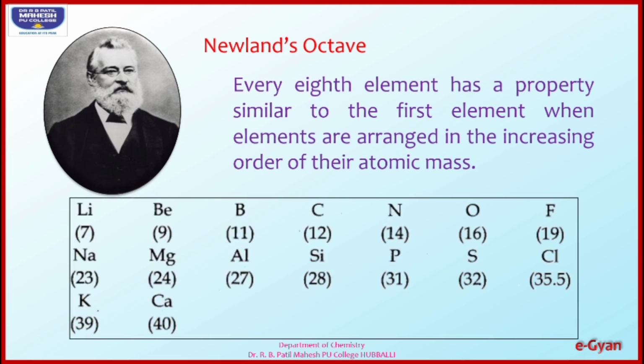Here we have an example. He placed lithium, beryllium, boron, carbon, nitrogen, oxygen and fluorine in a row. Next, the eighth element is sodium, which has a property similar to that of lithium. Magnesium is the eighth element from beryllium and both have similar properties. Aluminium becomes the eighth element from boron, which have similar properties. Like this, every eighth element has a property similar to that of the first element.